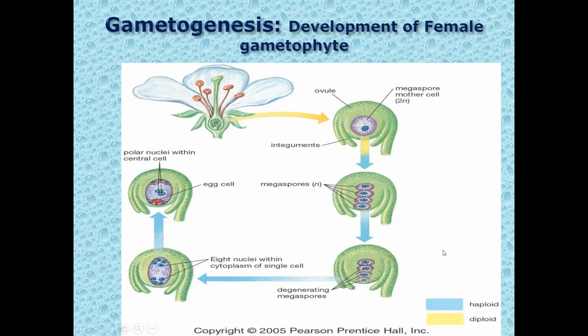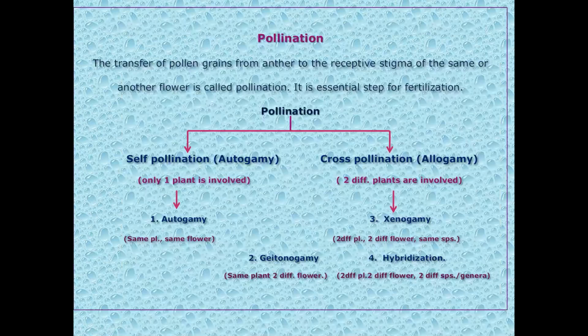So now I think you might have understood the process of development of the female gametophyte. Now we'll switch to the next topic. A very easy topic that you have studied during your high school studies. That is pollination.